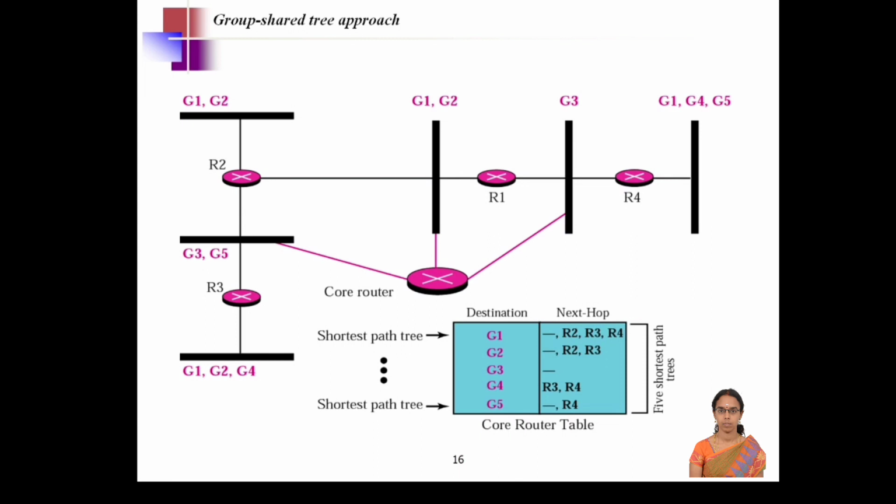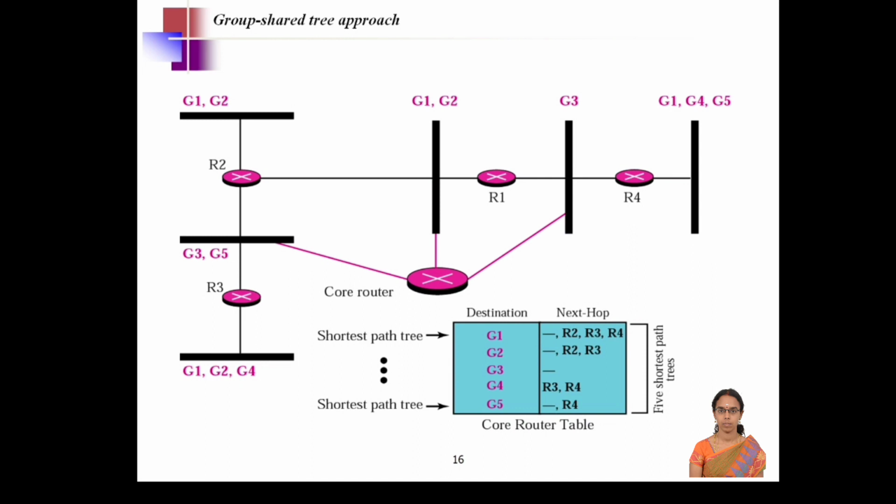The destination nodes are all the group nodes. From the core router, a few of the groups are directly connected, and a few of the group nodes are not directly connected. Whichever is directly connected, it can easily forward to, and for the nodes from different groups not directly connected to the core router, it will choose the nearest next hop through which it will forward the data.